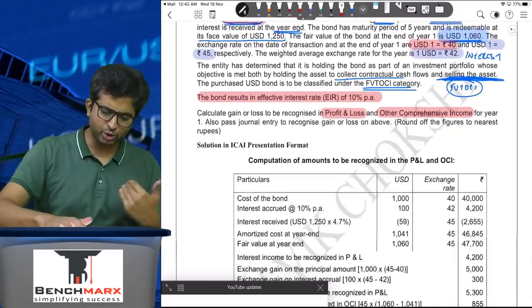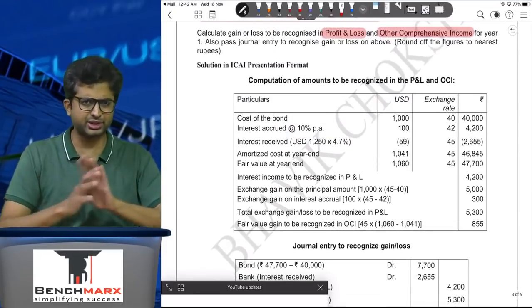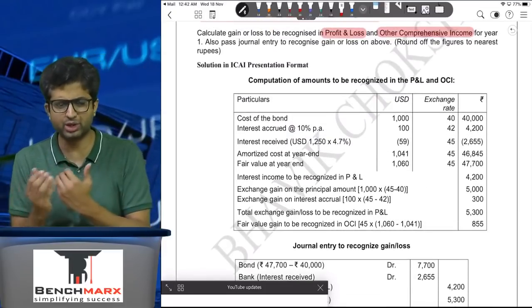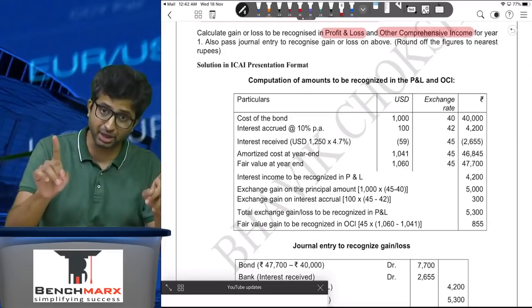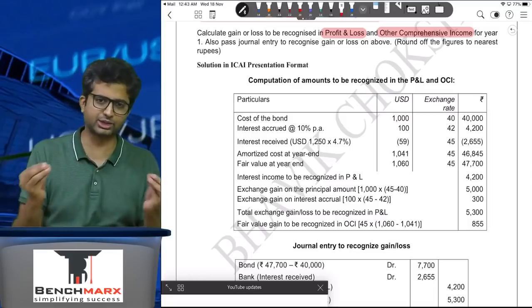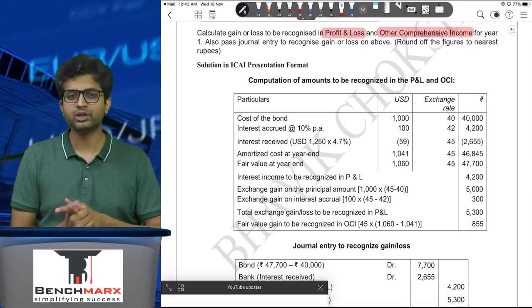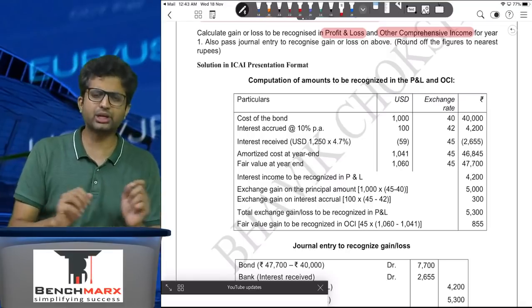The solution given on the first slide, page number 3, is exactly as per the institute solution. What I will do is do it in a slightly different way. We'll get the same answers, same working. Remember, you will get credit as long as your workings are correctly done, irrespective of which format you follow. This is not Schedule 3. So we'll do it in a slightly different way.